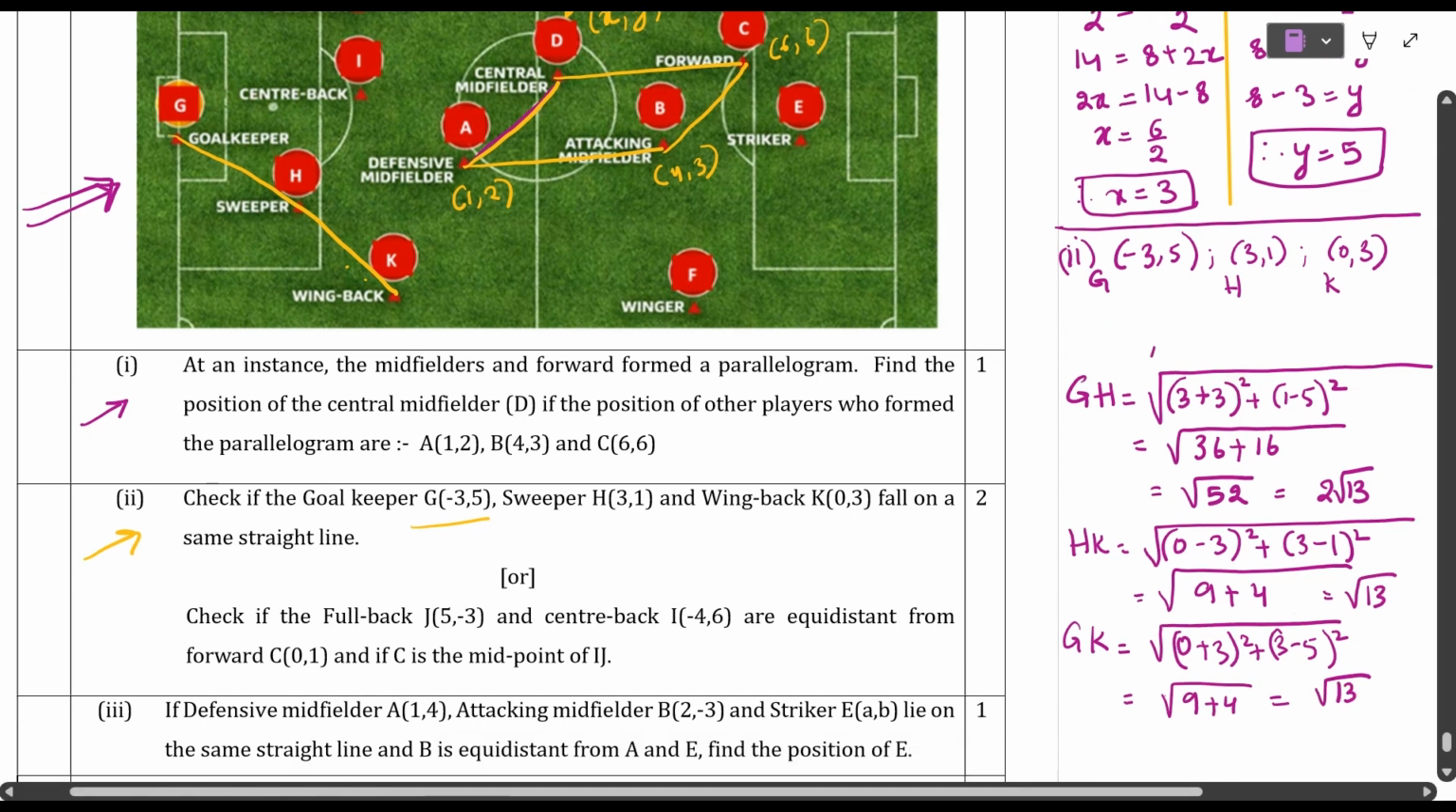So here what we got, students? HK plus GK, right? HK plus GK, we got GH, right? This means G, H and K lie on the same line.